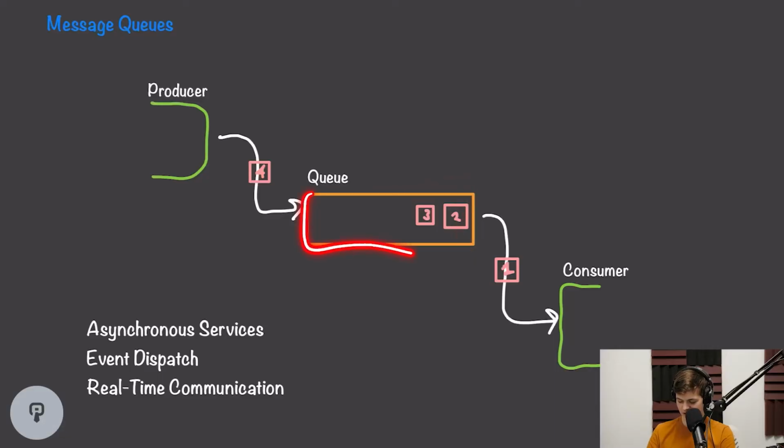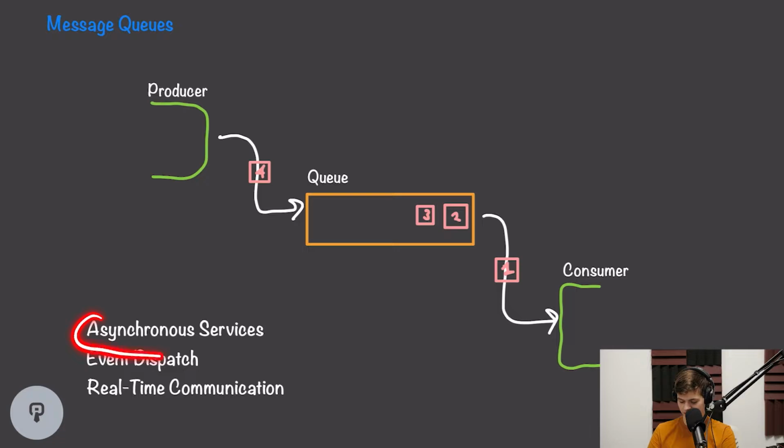So with any type of message queue, we have a number of producers that can insert messages into the queue, and we have a number of consumers that will consume messages from the queue. The producers and consumers can both add or remove from the queue at their own pace, and the queue will hold any messages that haven't been consumed yet in the queue.